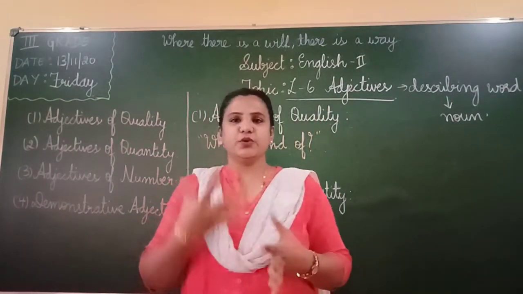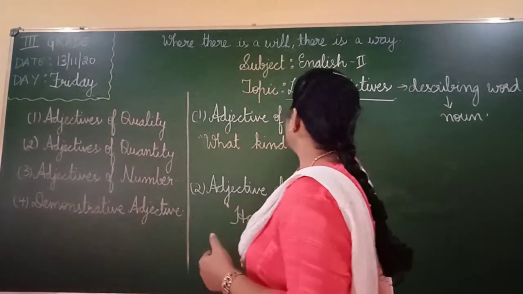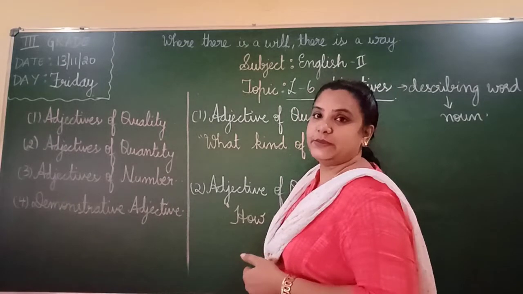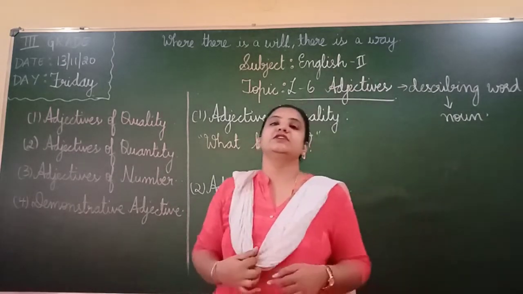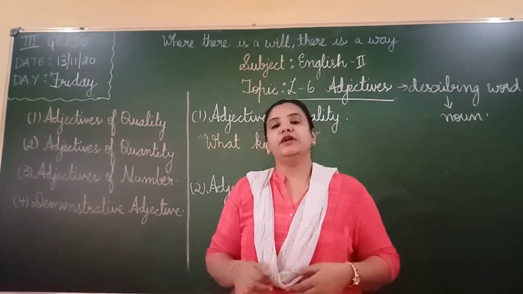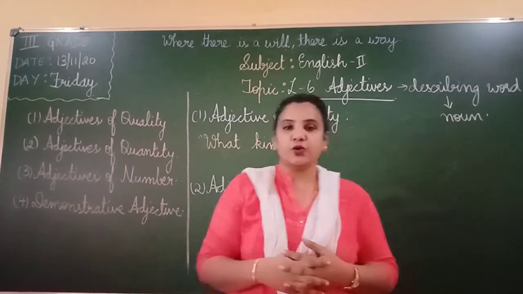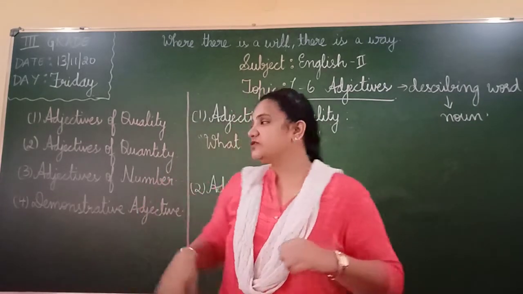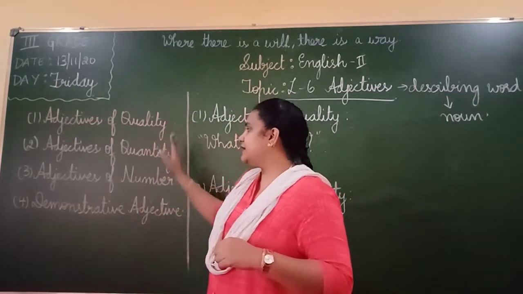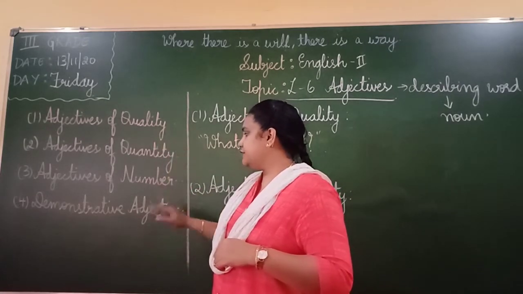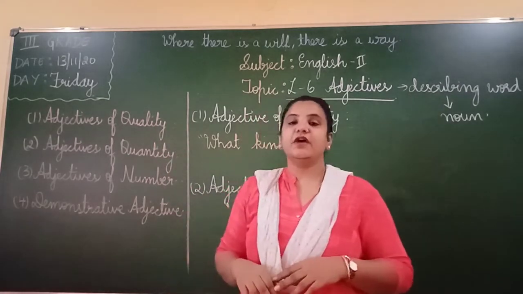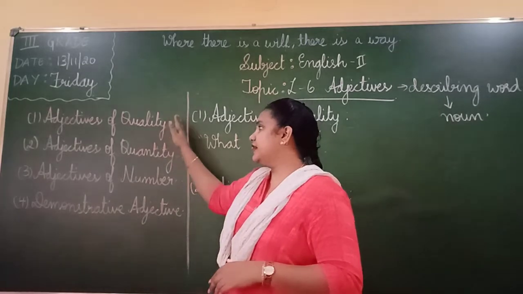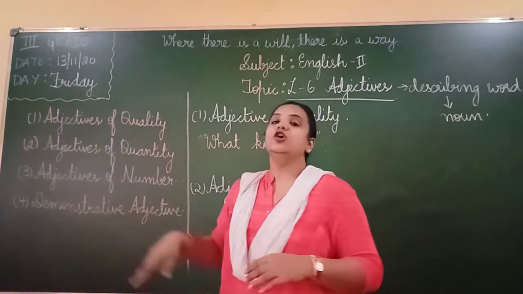Okay, so I'll just give a quick recap of it. Today we dealt with adjectives. What is an adjective? An adjective is a describing word. It describes your noun. And the four types of adjectives are adjective of quality, adjective of quantity, adjective of number and demonstrative adjective. In today's session we have dealt with adjective of quality and quantity.